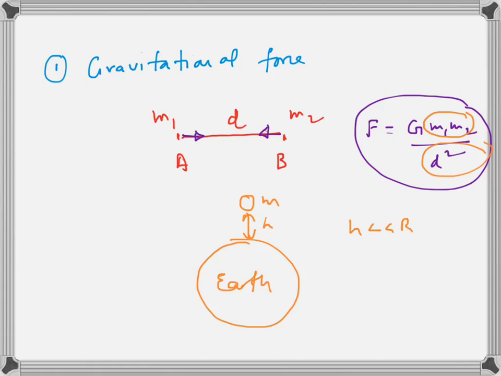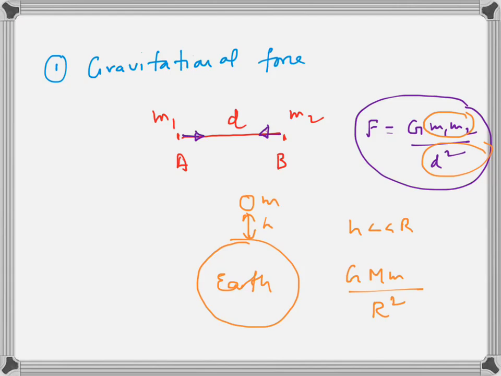So if radius of the earth is 6400 kilometers, this height is 1 meter or 2 meters. So it is almost zero. The body is very close to the surface of the earth. In that case, force on the body is given by G, mass of the earth, mass of the body by the radius square, G M m by r square. Here I am taking the distance between the center of the earth and the body.